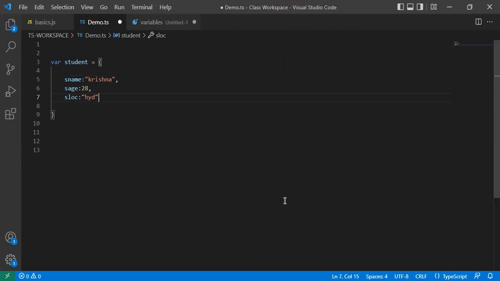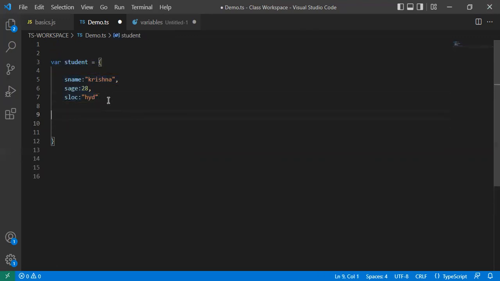Okay, so like this I can take, and there are a number of ways to create an object, right? This is also one of the ways. This is the way we usually follow in TypeScript. We are using the object literal pattern to create an object, not using any new constructor methods and all those things. So this object literal method we are following to create an object.